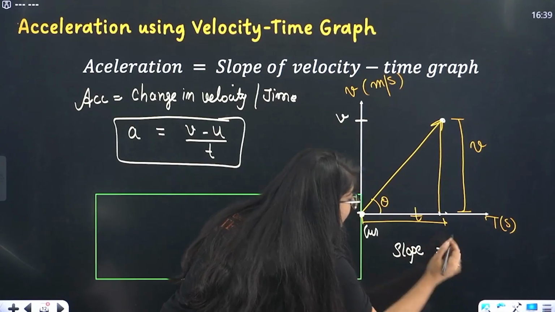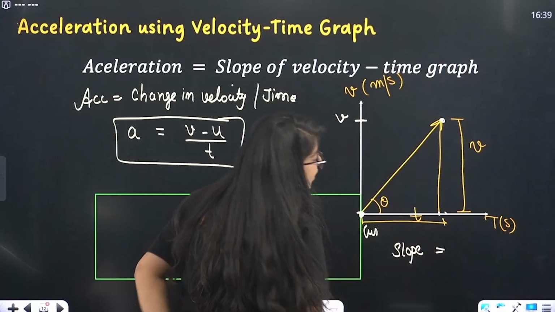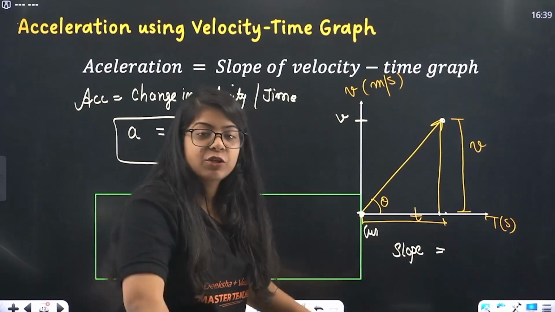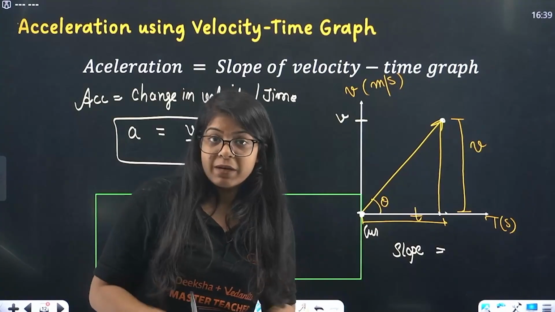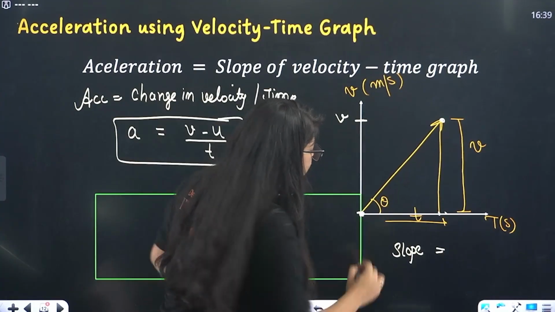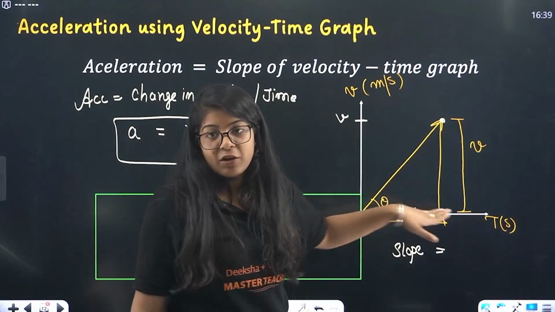Look at the y-axis. What is on the y-axis? Ma'am, final, this is v minus u. Let's just take u as 0. That means my vehicle is starting from rest. From rest, the initial velocity is 0. So don't take u, just take that it traveled with v velocity in a time interval t.